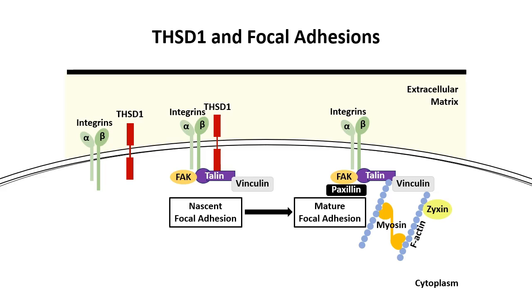Altogether, our molecular data is summarized in the schematic. Our model is that THSD1 promotes the ability of talin to interact with integrins, leading to the initial assembly of the nascent focal adhesion. As the focal adhesion matures, THSD1 is displaced or is recycled to function again. When THSD1 is functionally mutated, there is a deficiency in nascent focal adhesion assembly that leads to reduced focal adhesion numbers and negatively impacts FAK-mediated signaling.